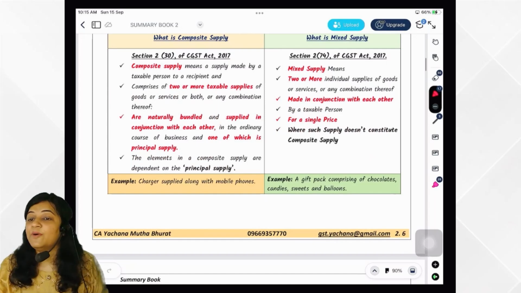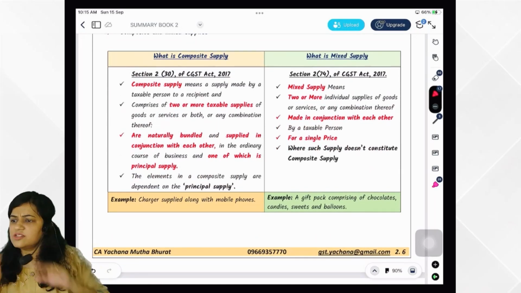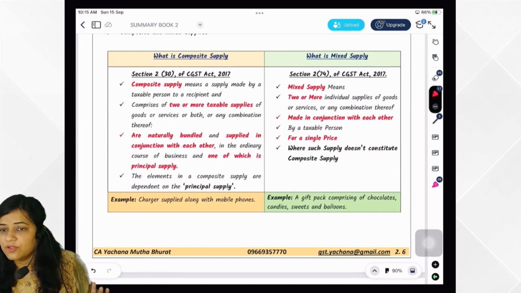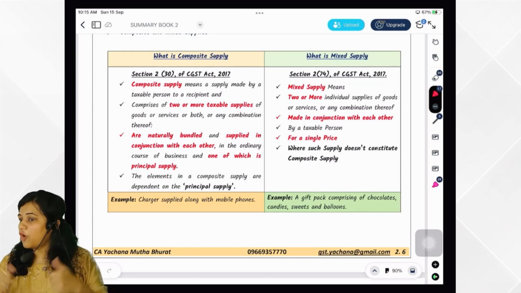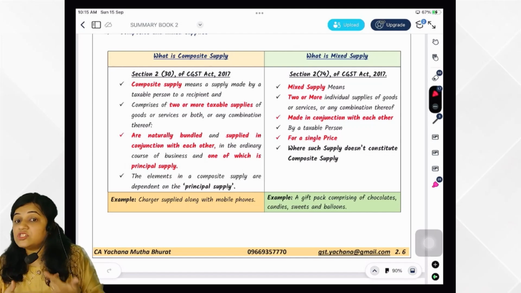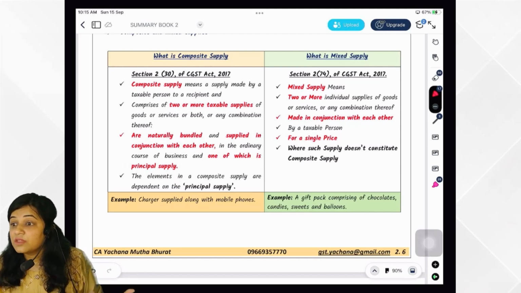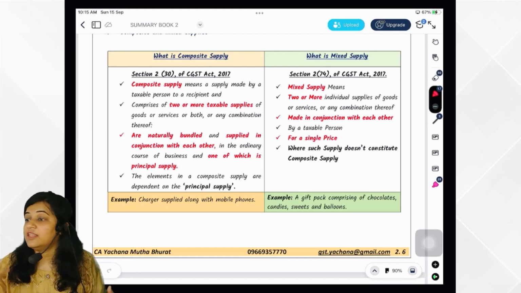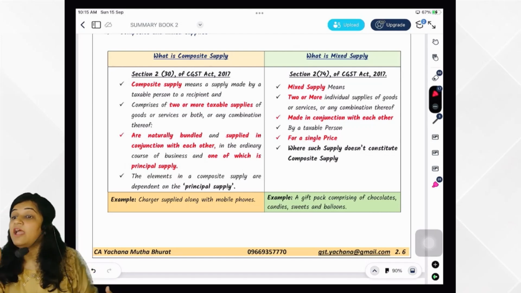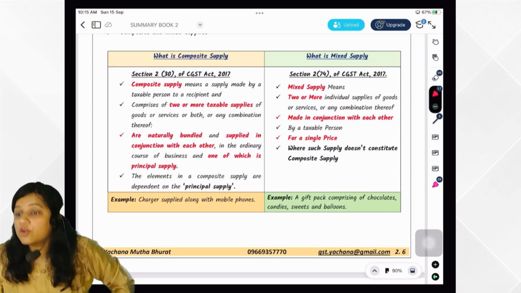Then we have seen section 7 important points, all we have seen. Okay, you got it? Then section 8, taxability of composite and mixed supply. In which section is composite supply defined? Section 2. Taxability is given in section 8. The definitions of composite and mixed supply are given in section 2.